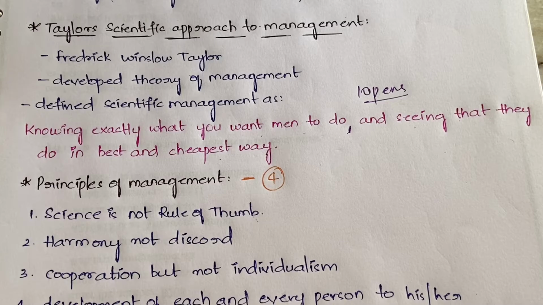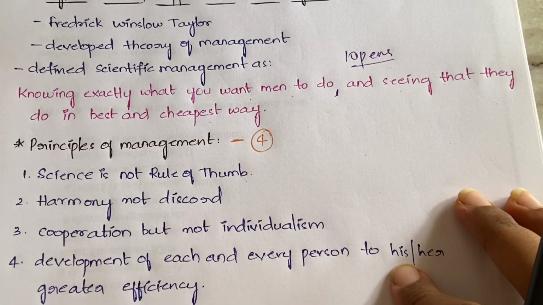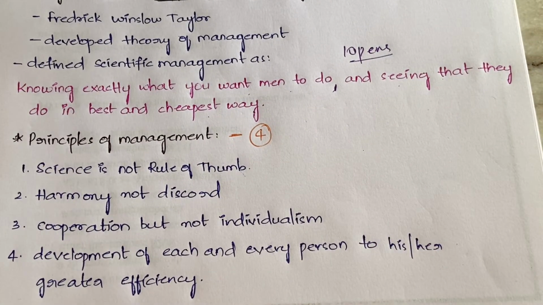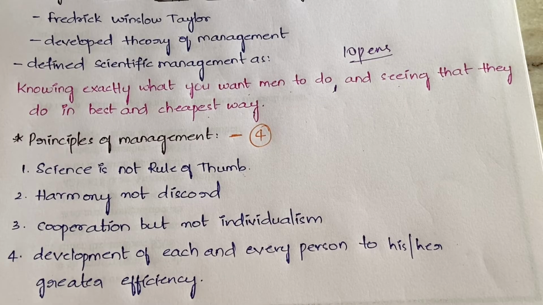Now we have some principles here. We have 4 principles. They seem very few in number when you see them, but when you write them, you will get at least 2 pages. So I will elaborate on each and everything. Just remember it, or otherwise write it down, if you have a habit of writing parallel notes or running notes, then that's good.